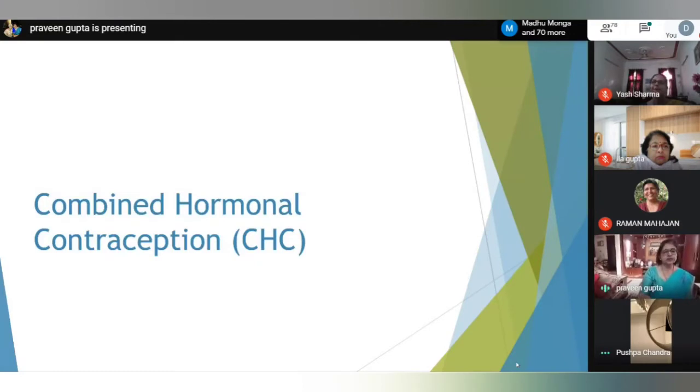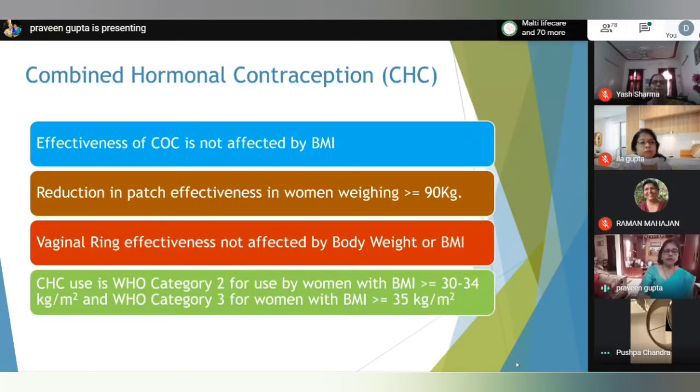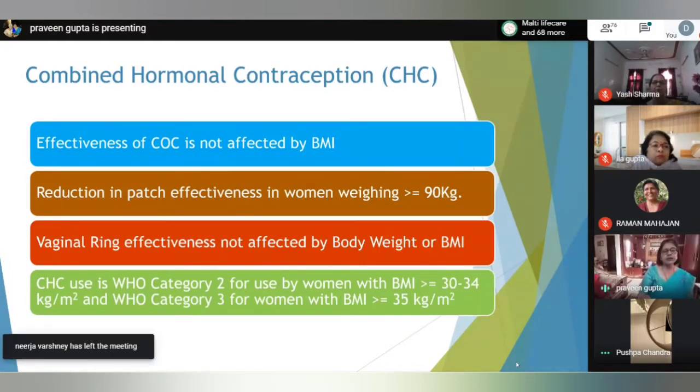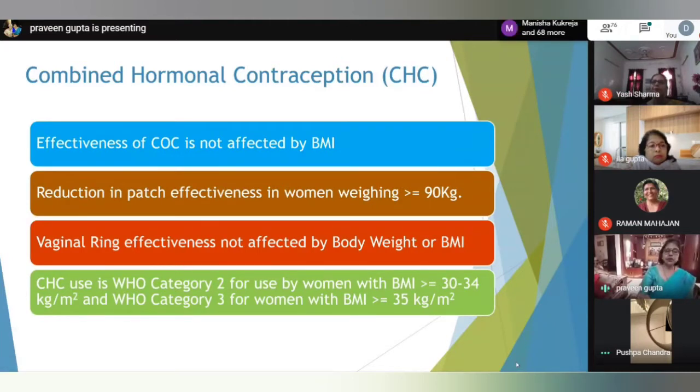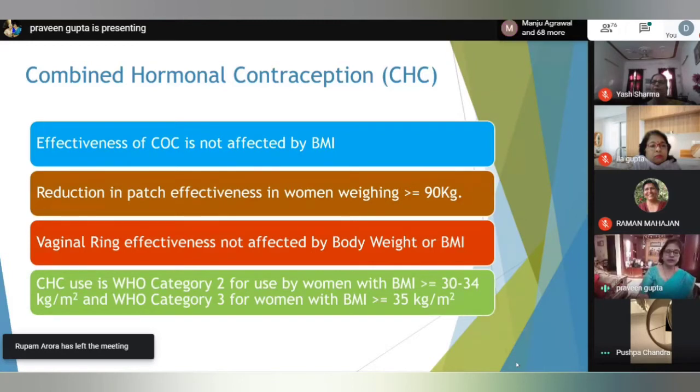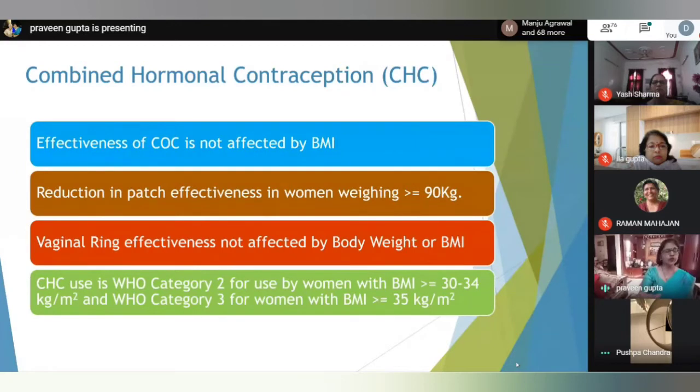Combined hormonal contraception. The effectiveness of combined oral contraception is not affected by BMI, although some studies suggest that imperfect use of COC can lead to higher failure rates because some ovarian activity is seen in the hormone-free interval, that is the 7-day interval. Sometimes in obese patients the pharmacokinetics of these drugs are altered, so some ovarian activity is seen. So with imperfect use there might be some failure rate, otherwise it is equally effective.